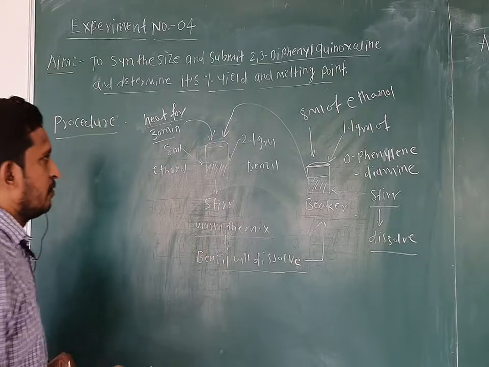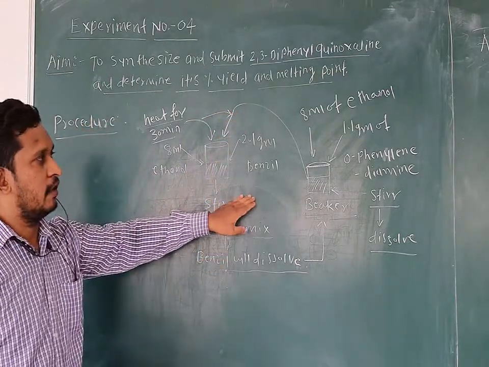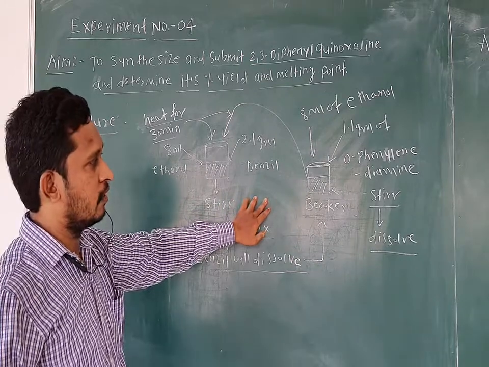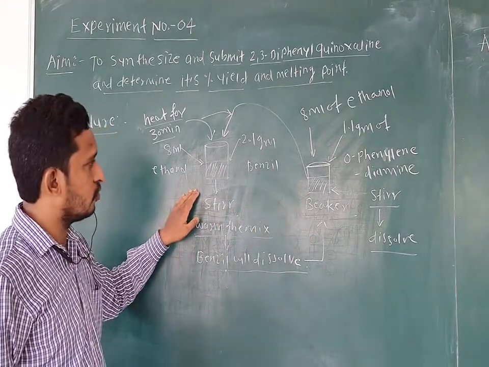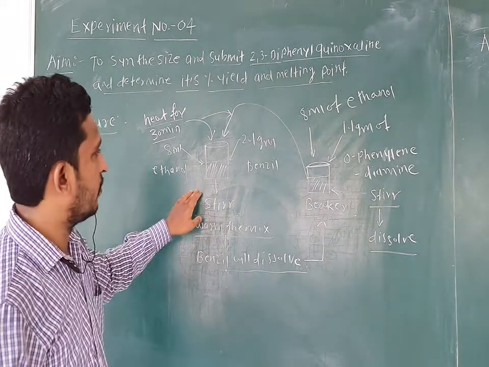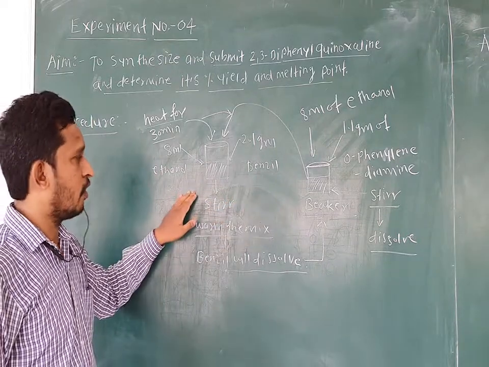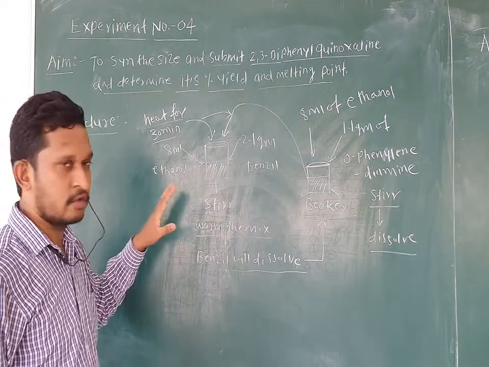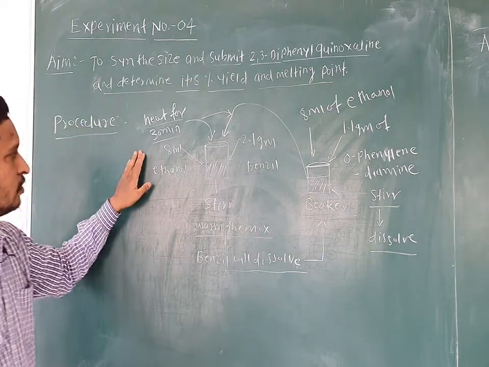After the addition of the orthophenylene diamine solution into the warm solution of benzil and ethanol, you have to stir it properly. After stirring, you have to heat this solution for a further 30 minutes.